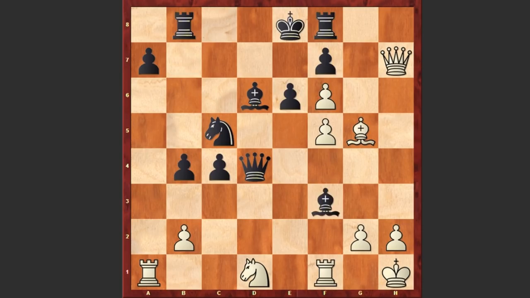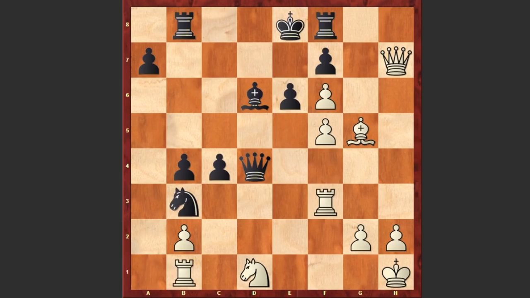We see the exchange of light square bishops on the f3 square and knight b3, and in this position Mikhail Tal made the best decision and captured on b3. He went for an exchange sacrifice. Of course, if you play rook b1, then queen e4 can be very unpleasant with double threats. That's why Tal captured on b3 and got rid of this dangerous knight on the b3 square.